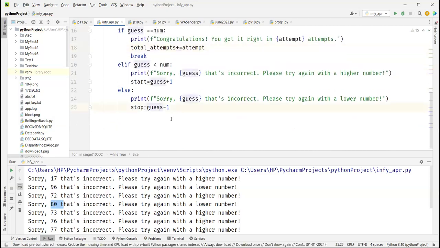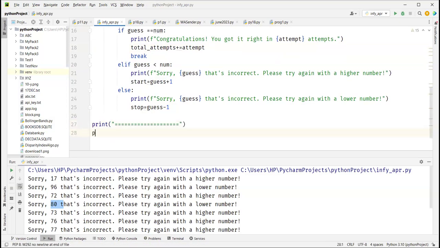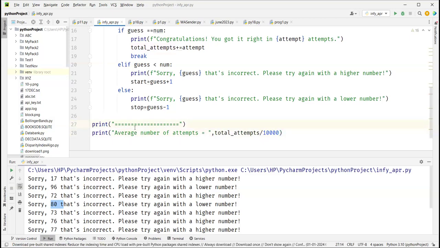And when you are outside of the loop, when you are done 10,000 times, then I can print something like this: average number of attempts equals total attempts divided by 10,000 times, correct? So this will tell you on average how many attempts you take.